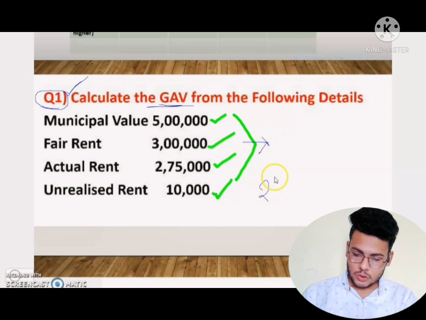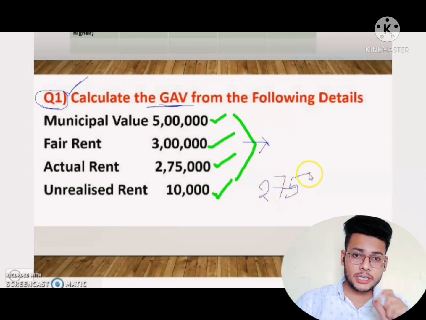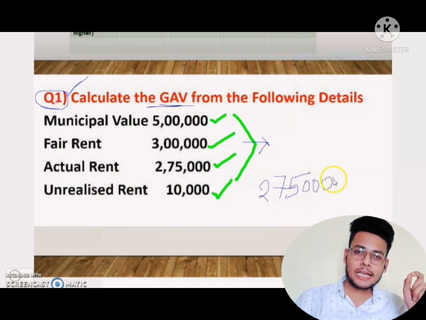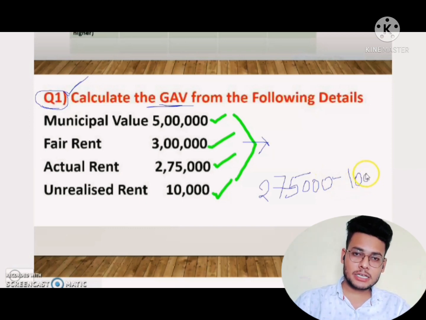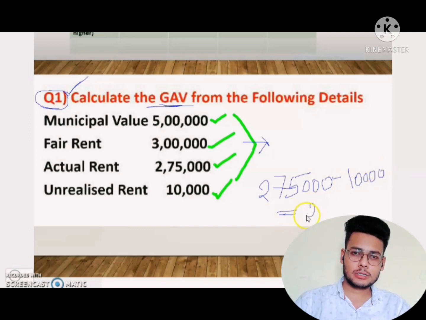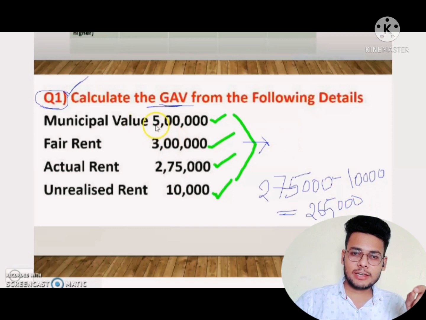Clear? So to find the gross annual value, we need to deduct the unrealized rent, that is 10,000, from the actual rent. Unrealized rent means the rent which has not come, which is not realized by us. It is decided but not realized. So that has not come to us, so we have to deduct it from the actual rental value.